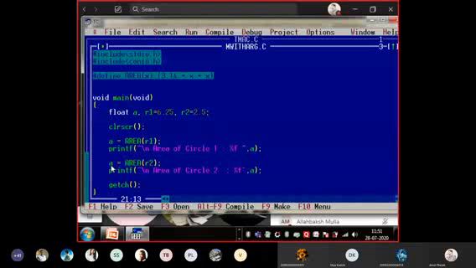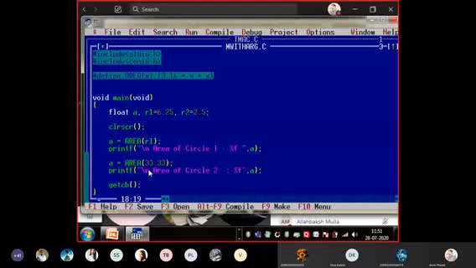Are all of you clear? It is not necessary to pass a variable; I can pass a value directly also. Suppose I pass a direct value instead of R2, say Area(33.33). Save.